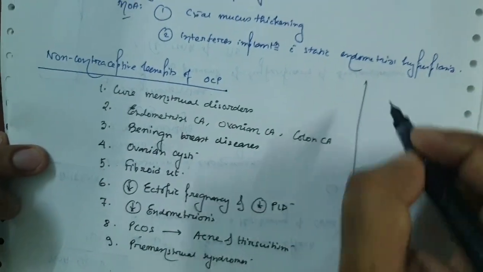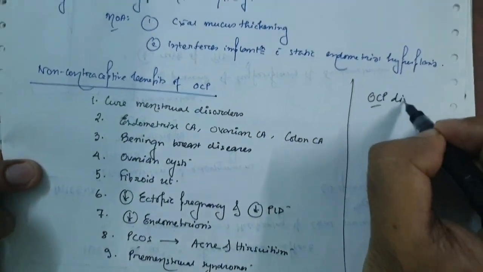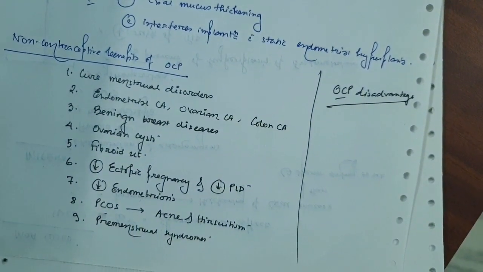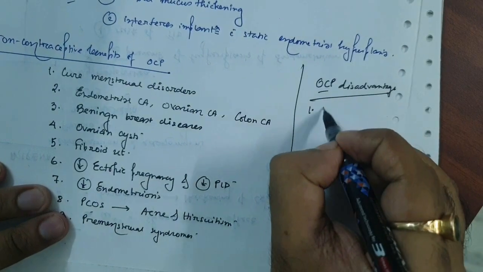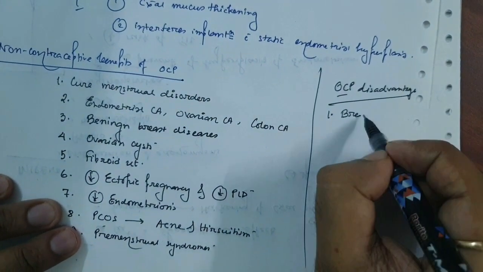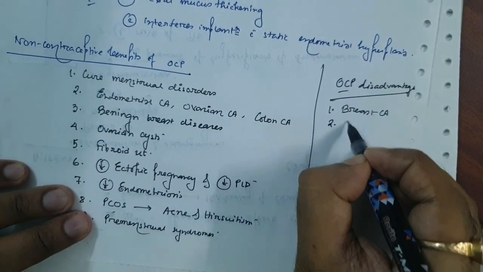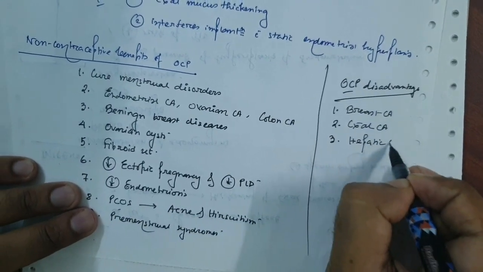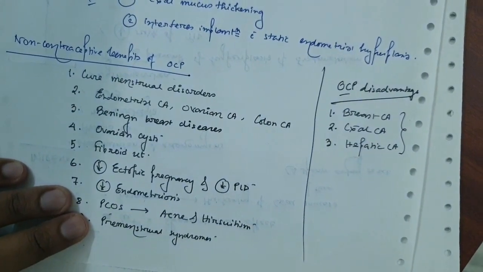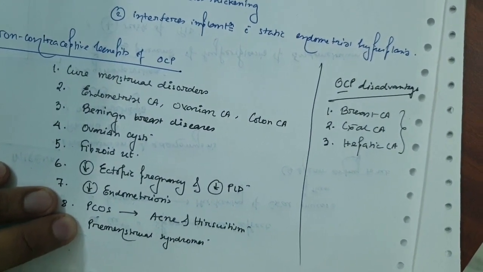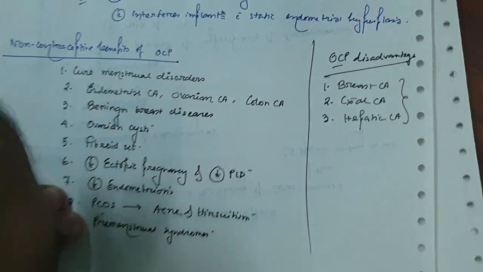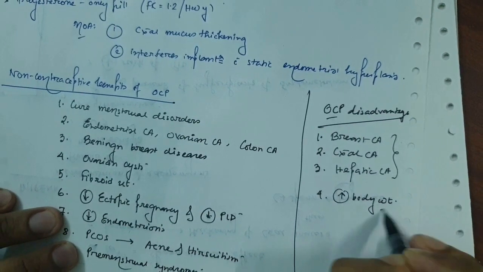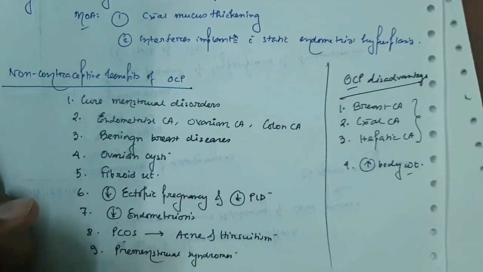But remember, the OCPs have some disadvantages. What are the disadvantages of the OCP? Number 1, they increase the chances of some carcinomas like breast carcinoma. Number 2, cervical carcinoma. And number 3, hepatic carcinoma. These 3 carcinoma chances are somewhat increased with the use of the OCP, and some patients also complain of an increase in body weight due to the use of the estrogen and progesterone combined pills.